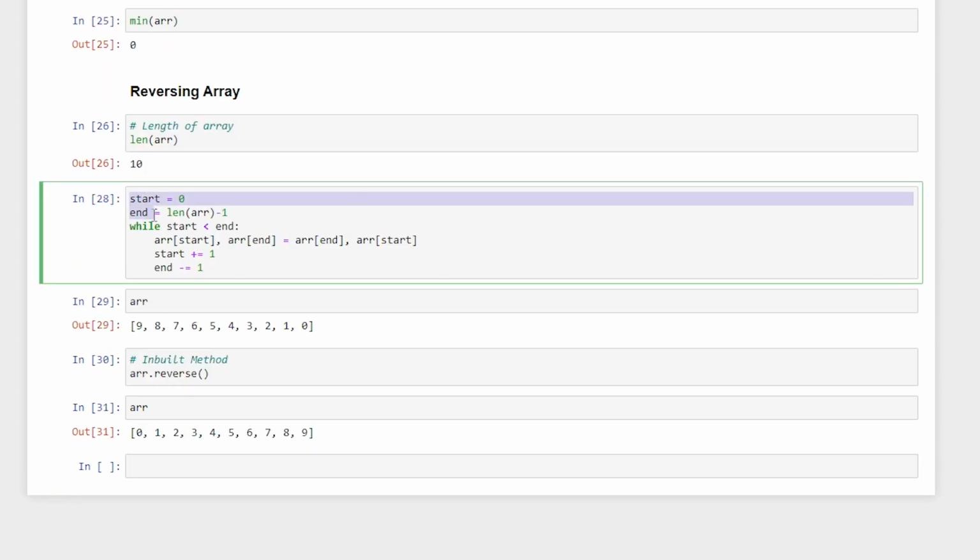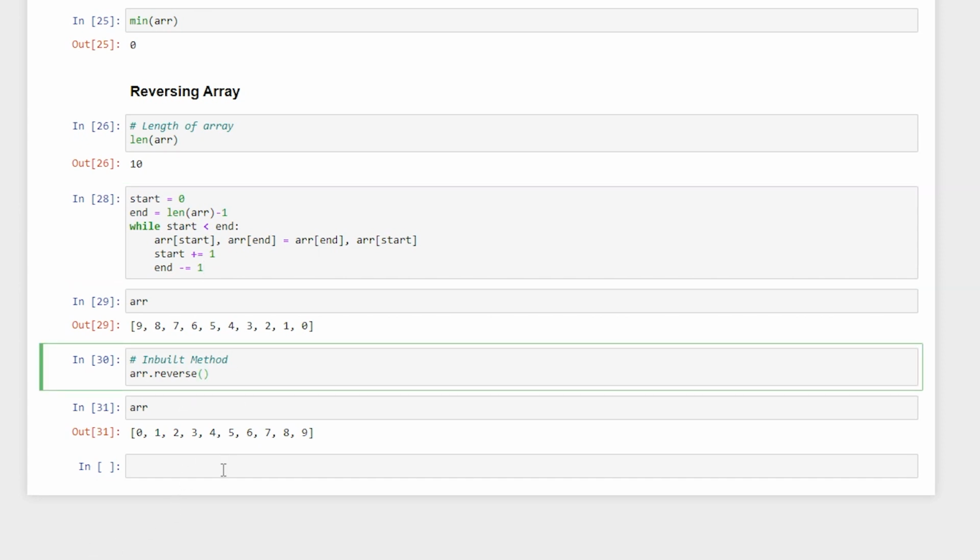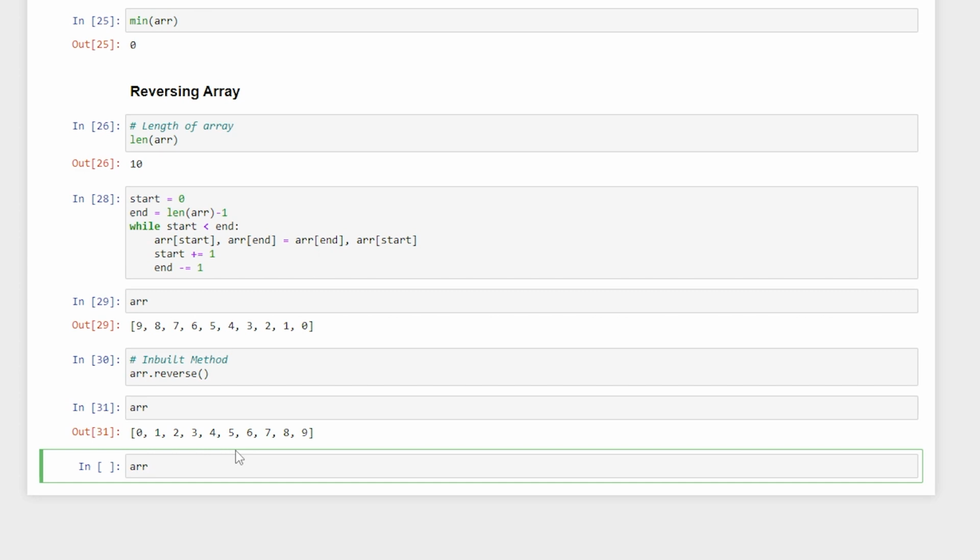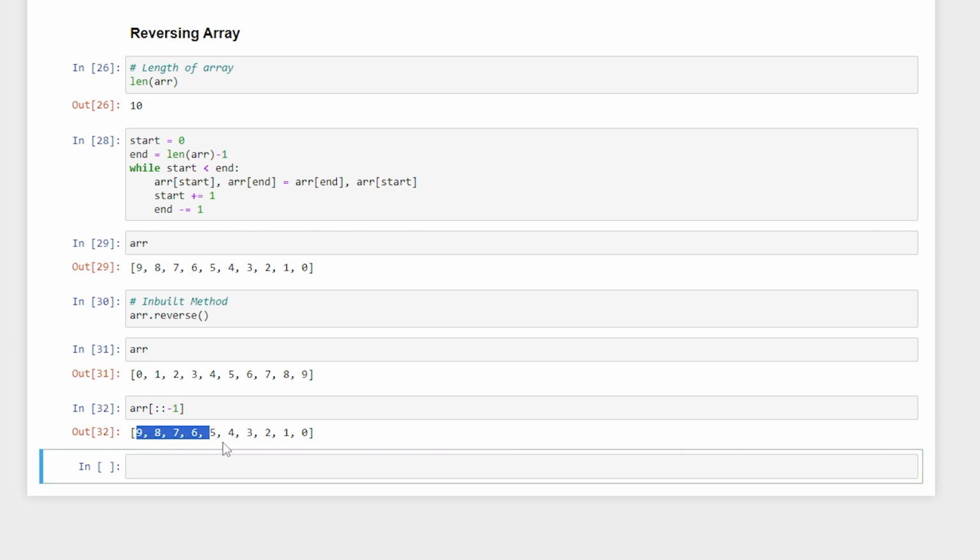Okay, so this is one of the ways with which you can reverse the array: you swap the elements. You take one start variable that starts from 0, an end variable that holds the last position of that array, and then we just swap the elements, basically increment the start, decrement the end. So this is the practical way to do it. If you want a very programmatical way, you can do it. There is also an inbuilt method, and you can also use the indexing method. So you just put 2 colons and -1. Okay, so you can again reverse the particular array. So these are some of the techniques for reversing an array.